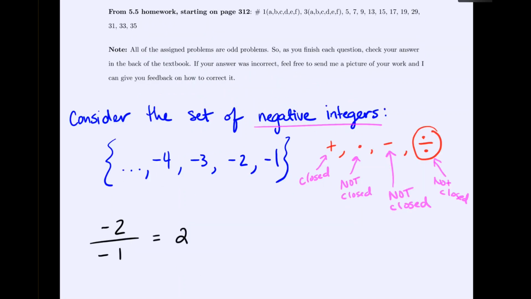And here we have our homework as before. Remember, they're odd, so you can check your answer in the back of the book. Seek help if you get a problem incorrect, and that way you can prepare before you take our section quiz over 5.5.